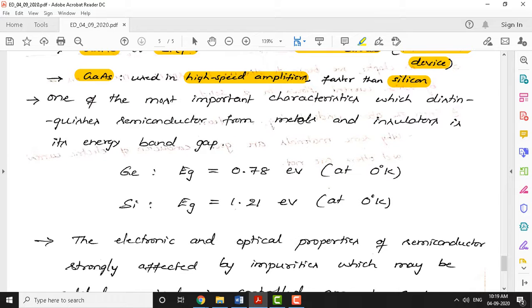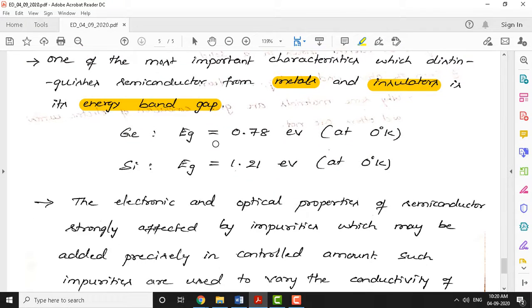Another important characteristic that makes a semiconductor different from others like metals and insulators is the energy band gap. Semiconductors have a very small energy band gap. For germanium, the energy band gap, EG, is 0.78 electron volt at room temperature, 27 degrees Celsius. Silicon is another semiconductor, with a band gap energy of about 1.21 electron volt.